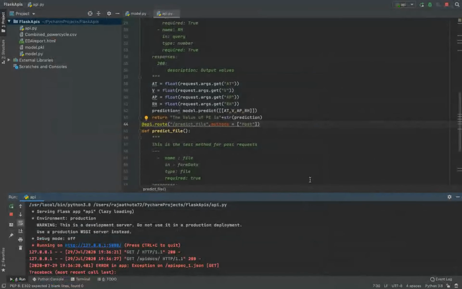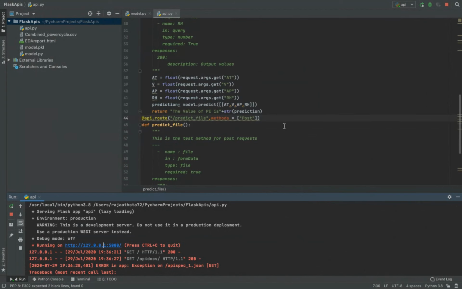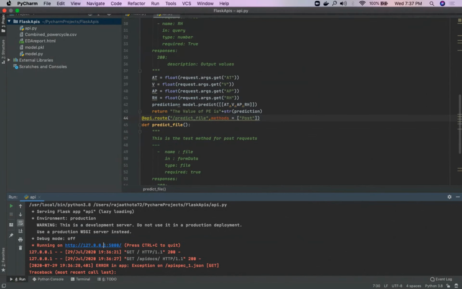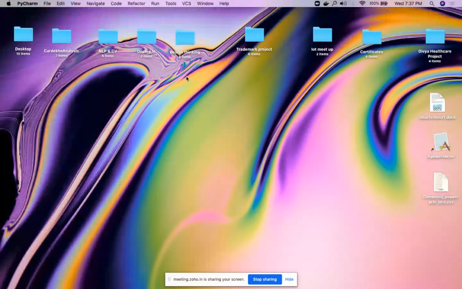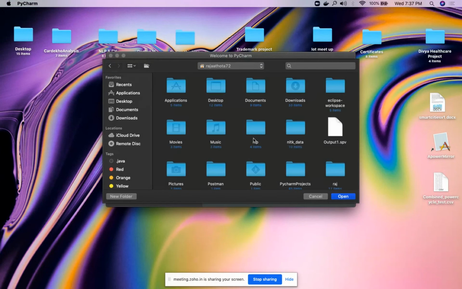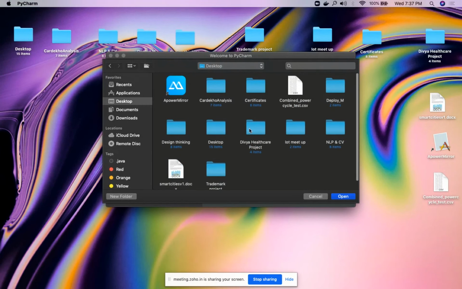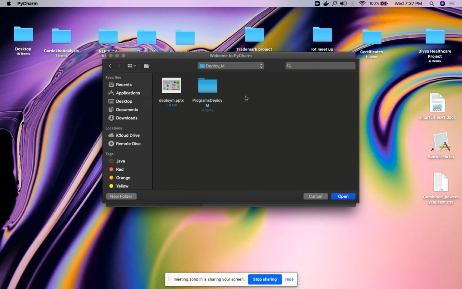I'll just try to open my documentation and show you. But the method is the same. Just a second. I'll stop the server and open my main documentation. So, API Flask.